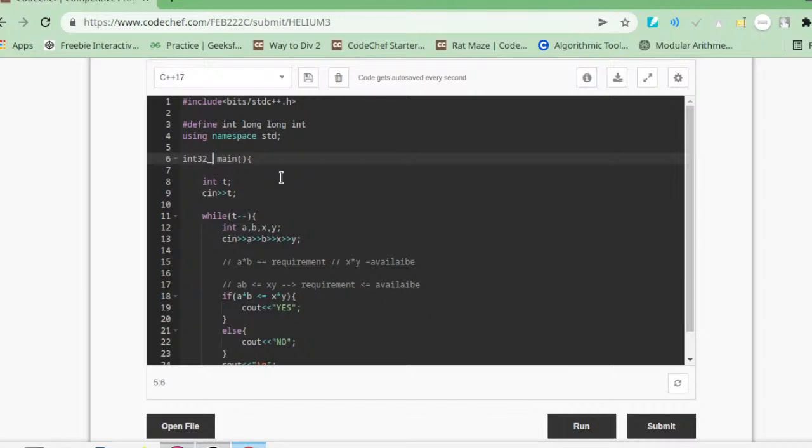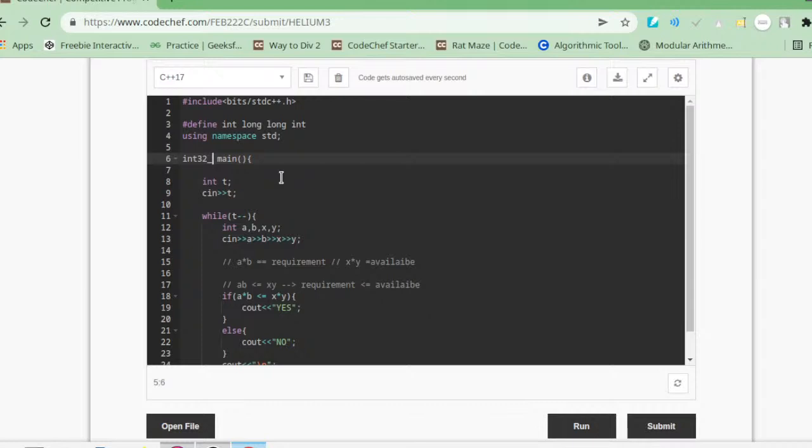Okay guys, so now we will try to run the sample input cases. Just copy the sample case from there and run it. Okay, it's showing successfully executed. The output that we are getting is yes no, which is absolutely the same as the expected output. Presently we have just run this code on our system, but we have to submit this problem so that we can get marks against it.